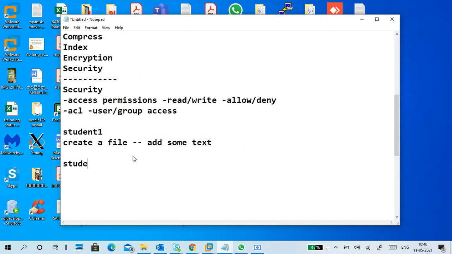Then for student two, I will specifically give read as allow and write as deny. So student two can read the file, but he cannot modify it. We'll see how it works.